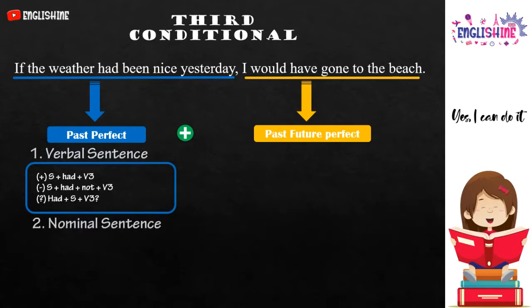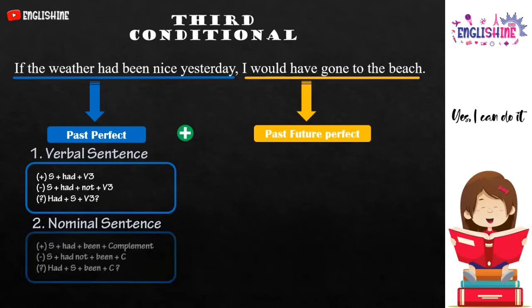And the second is nominal sentence. Here are the formulations on how to make it. There are positive, using subject plus had been plus complement. Negative, just add not after had. Interrogative, moving had in front of the sentence.